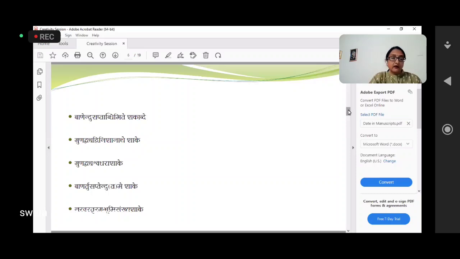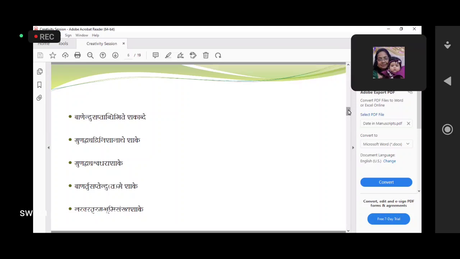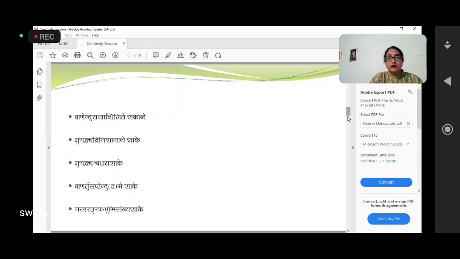I think everyone must be understanding and following how to decipher this. So Ban, Ritu, Sapta and Indu. It will be 1765. This way you can decipher the colophons.